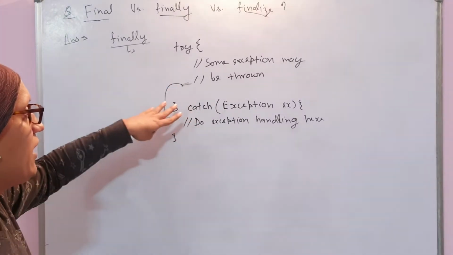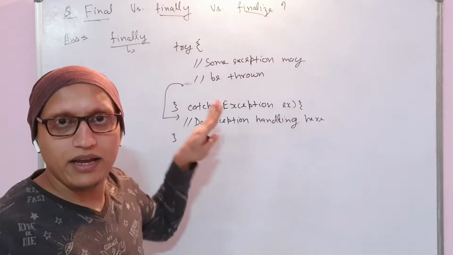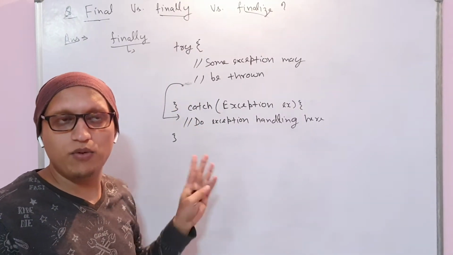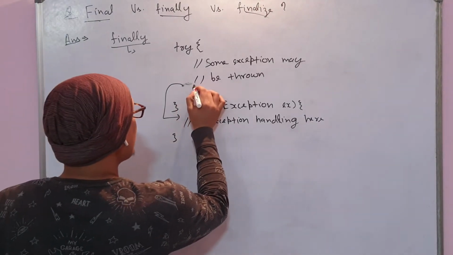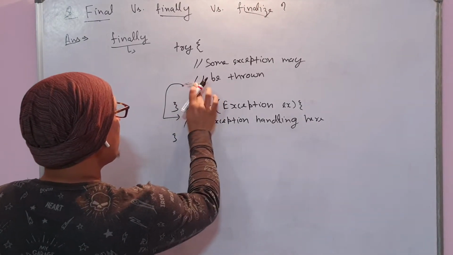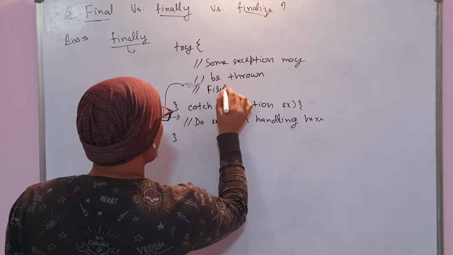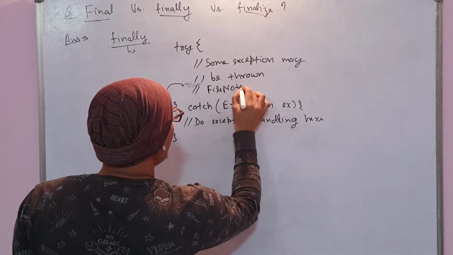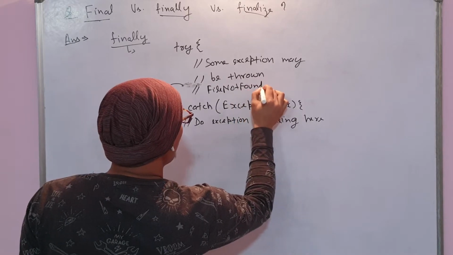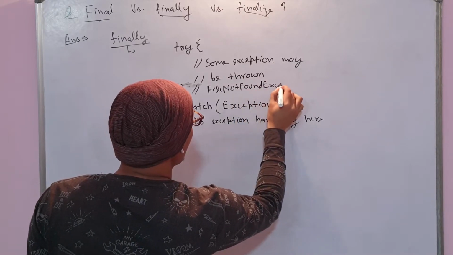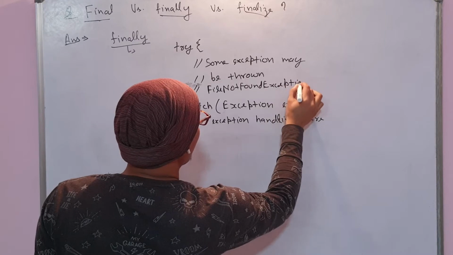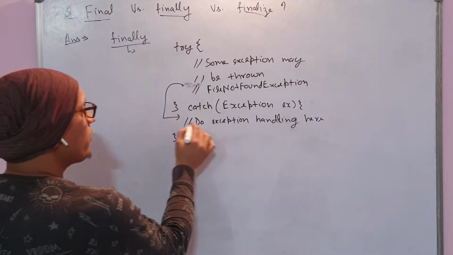Even though I'm not going in depth, I will explain a little bit about this. Suppose there is some kind of exception, like a file not found exception. This exception will also be caught here.